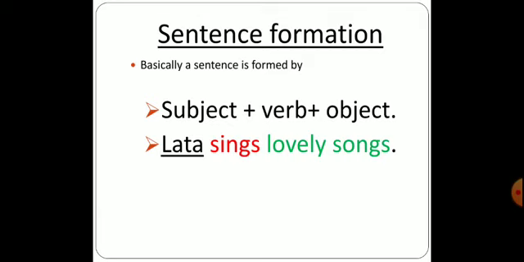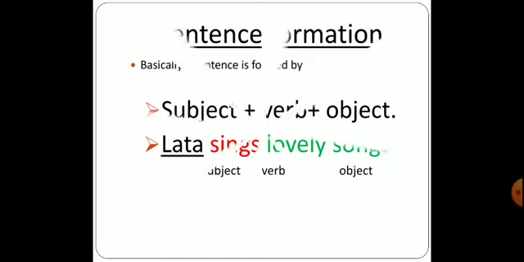Then we have object. Object is always followed by the subject. It tells us the exact information about what the person is doing. So over here the object is lovely song. So we can have the subject, verb and object. This is how the formation is being done.